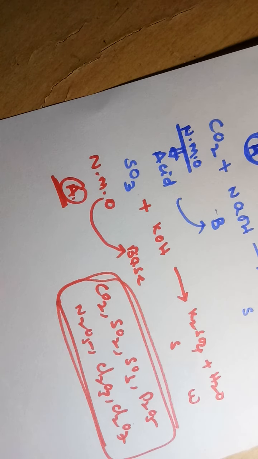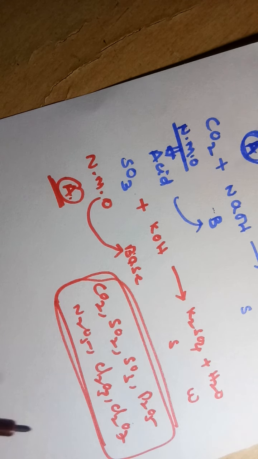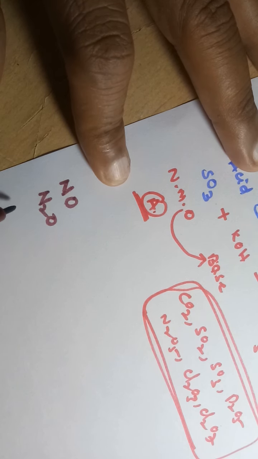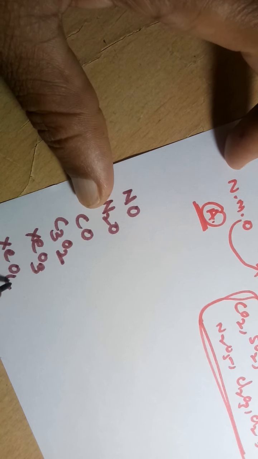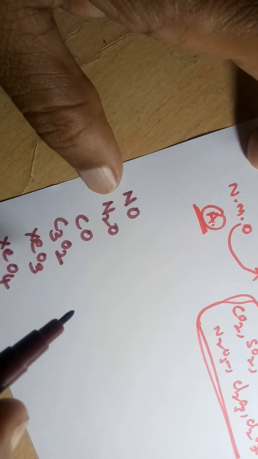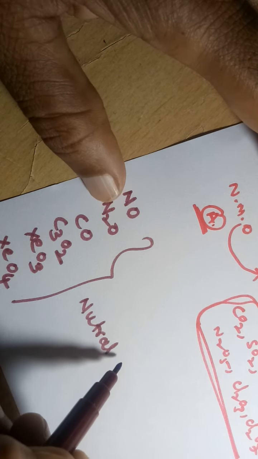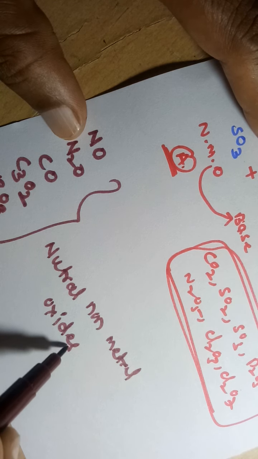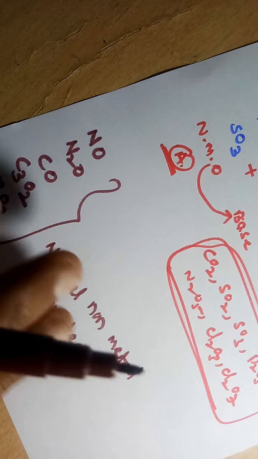Here also we have some exceptions. Are all non-metal oxides acidic in nature? No, only a few non-metal oxides are neutral in nature. What are they? Nitric oxide, nitrous oxide, carbon monoxide, carbon suboxide, and xenon oxides, xenon trioxide and xenon tetroxide. Even though these are non-metal oxides, they are neutral in nature. These are the neutral non-metal oxides. All non-metal oxides are acidic in nature, but these are neutral non-metal oxides.